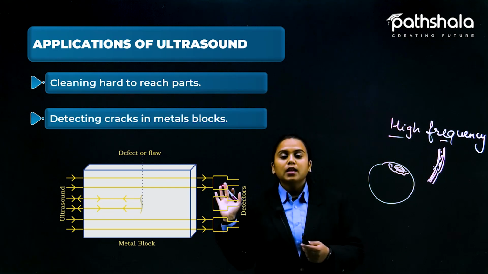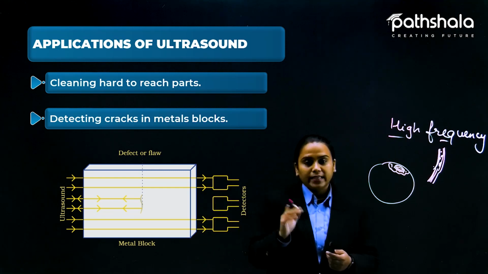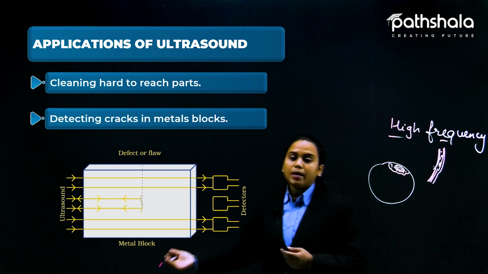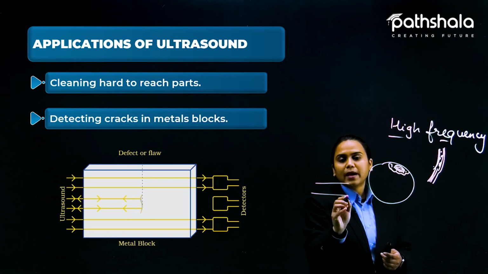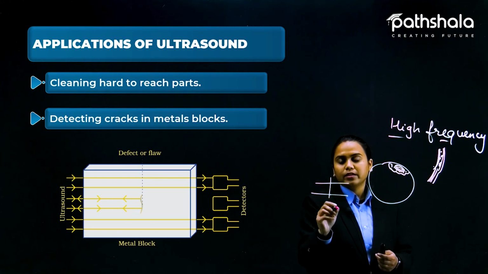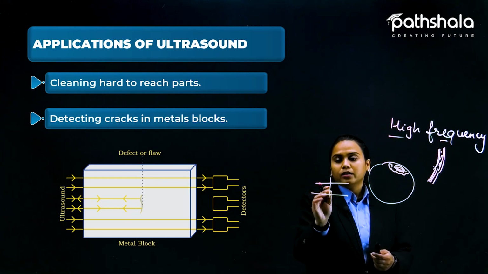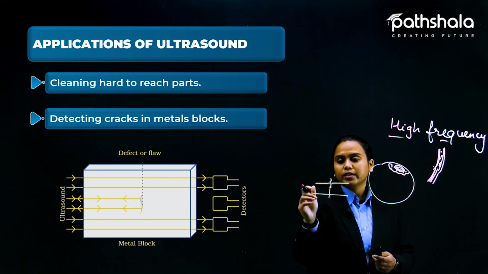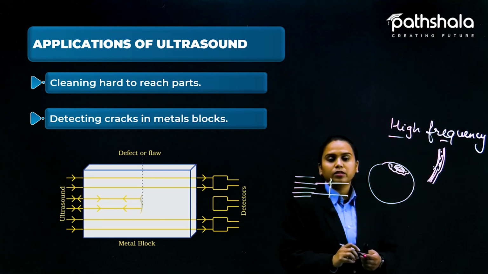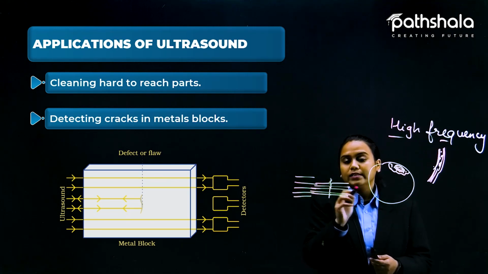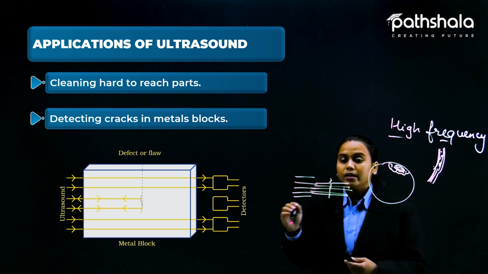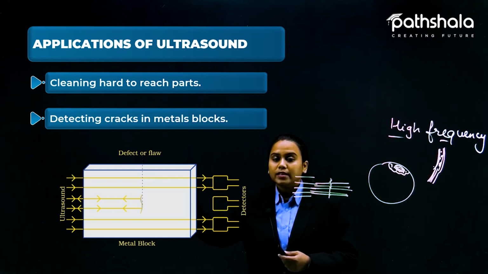This is the better way to find the leakage. Here is the pipeline, and let's suppose there is a crack here. The sound is sent continuously, and here the blockage happens because there is a crack.